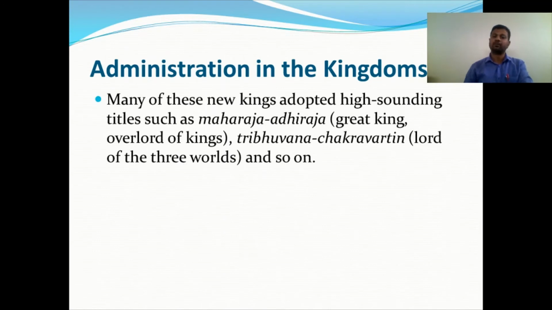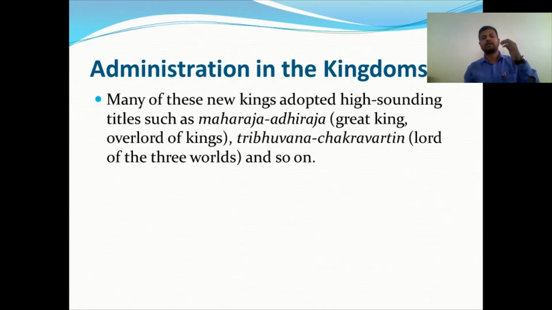Now let's see that. Many of these new kings adopted these kinds of administration, because once they controlled an area, they needed good administration. They took high-sounding titles such as Maharaja, Adi Raja, meaning Great King, Overlord of Kings, Tribhuvana Chakravartin, Lord of the Three Worlds. See what beautiful titles they had. Why? To show their power.